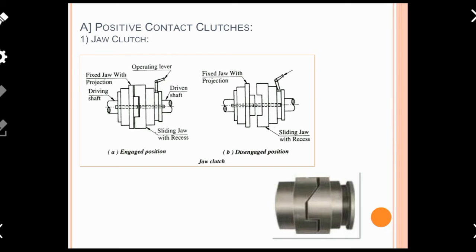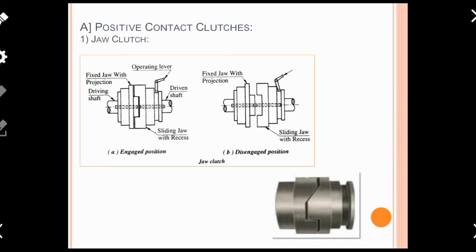On that slot there is an operating lever, through which one may apply push force or pull force. So this is the operating mechanism through which you can apply force in either forward or backward direction on the jaw mounted on the driven shaft.